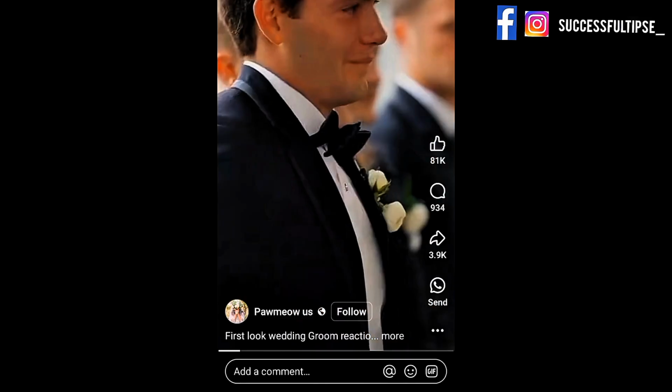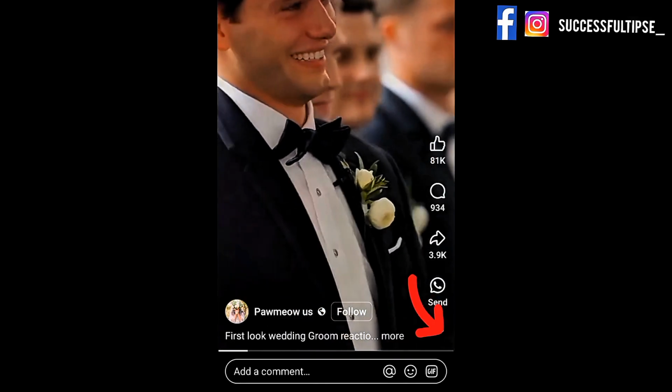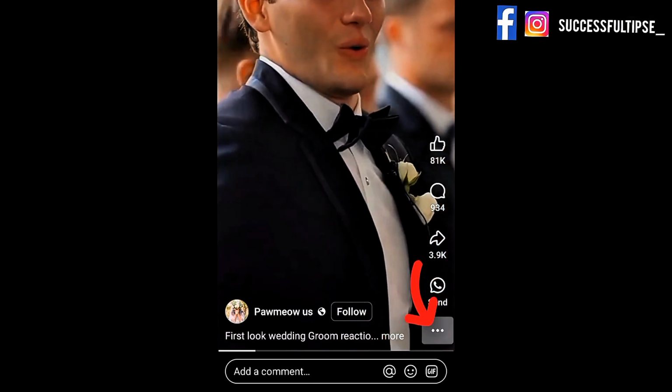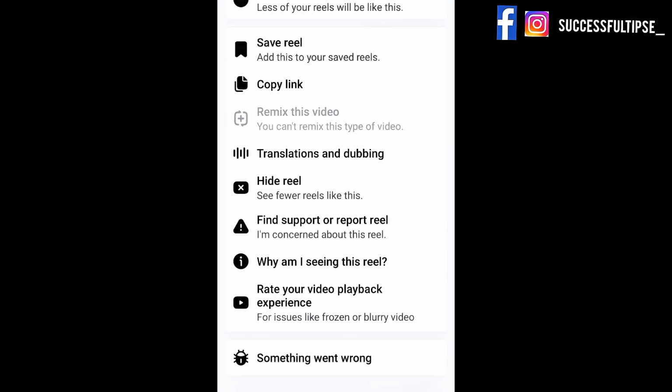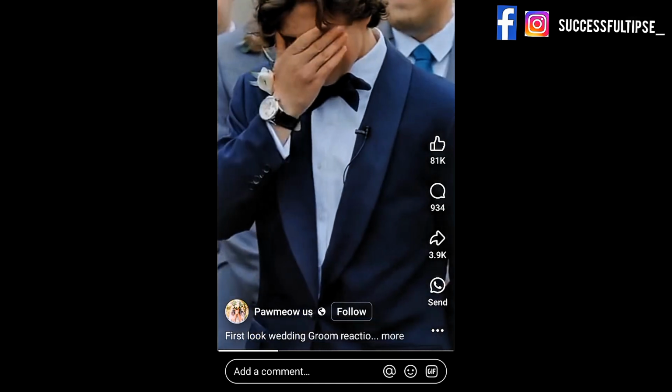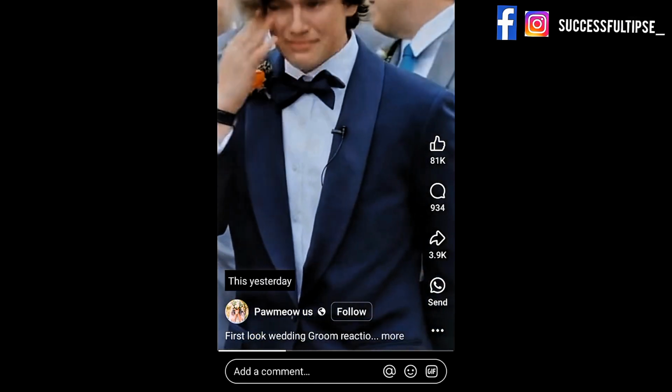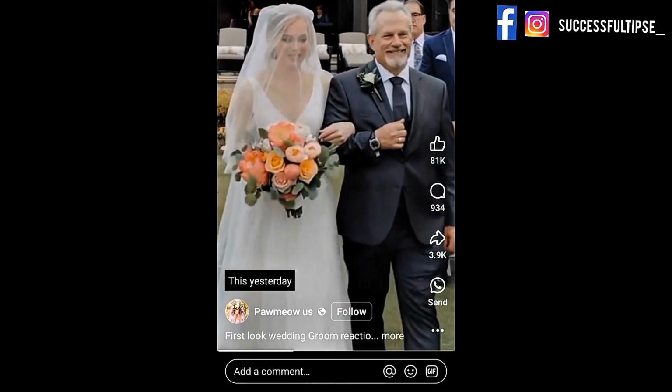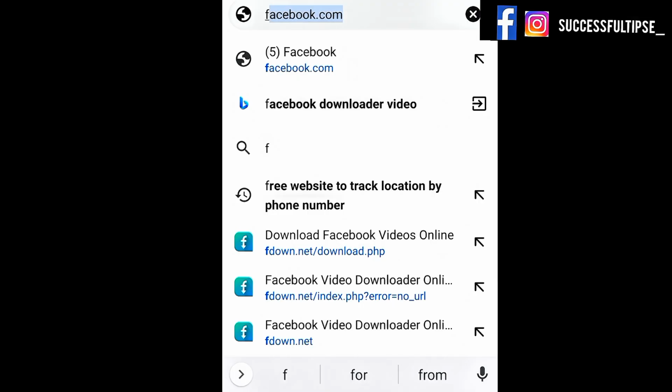So the next thing for you to do is for you to click on those three dots there, then you click on copy. So we are about to download this particular video. So the next thing for us to do is for us to go to our Google Chrome now, any browser of your choice, and type Facebook downloader video.